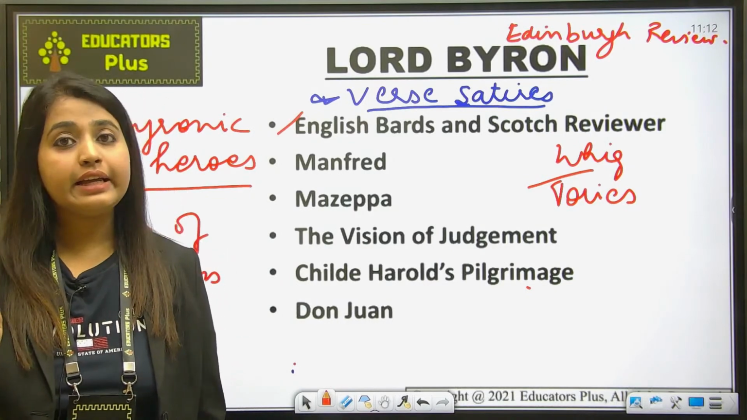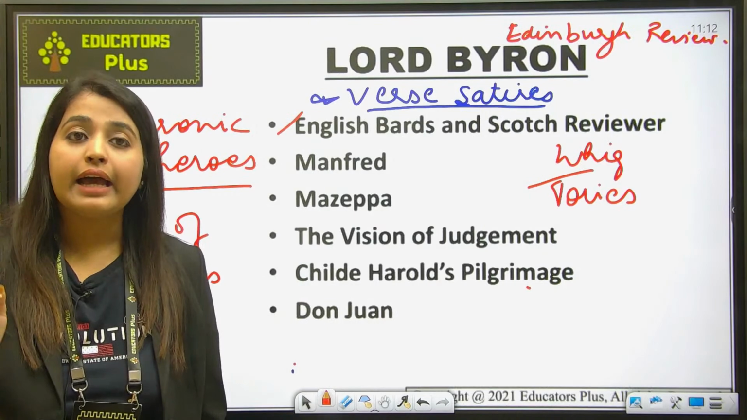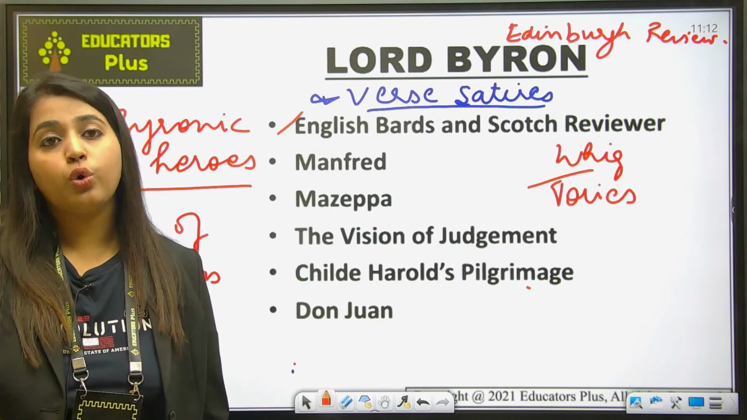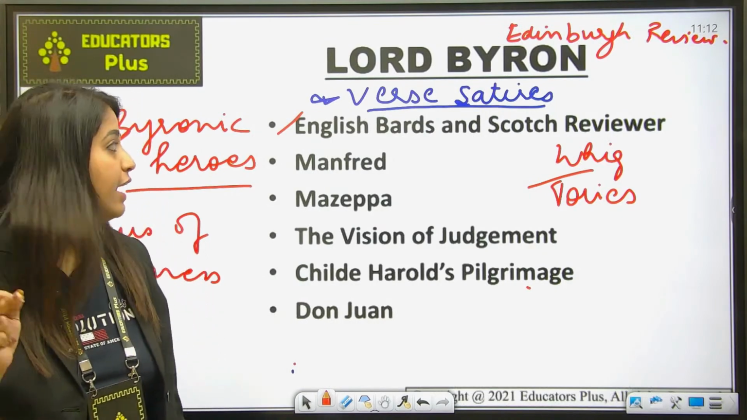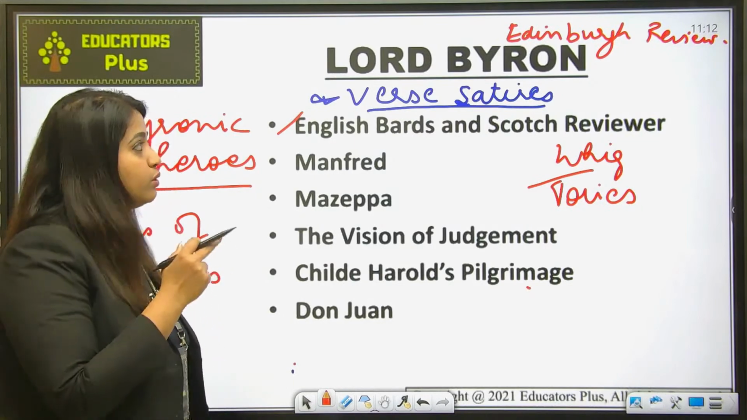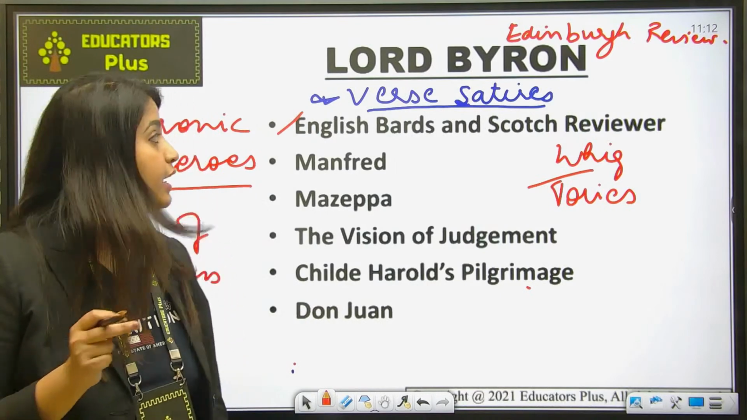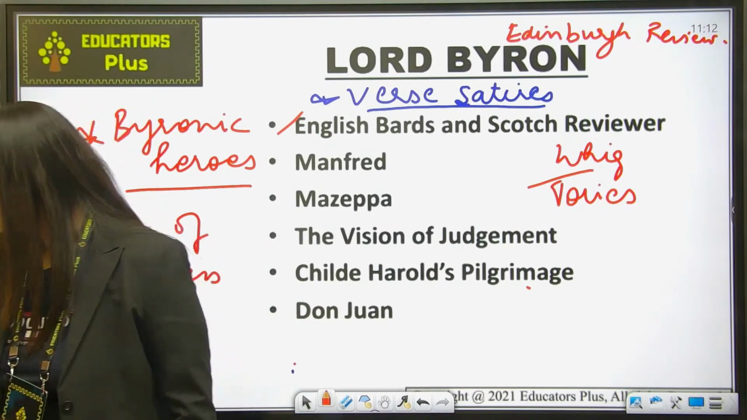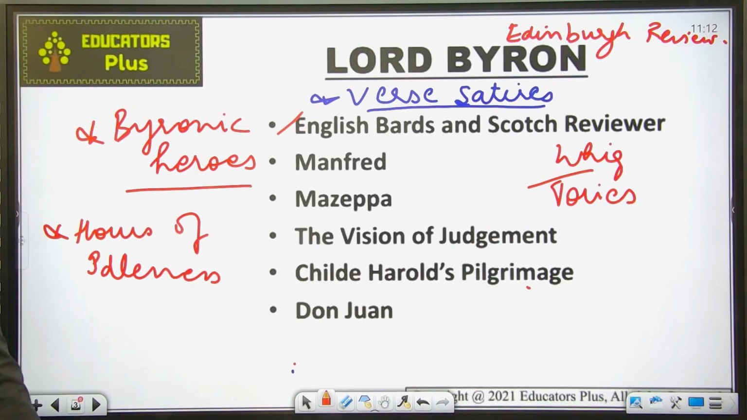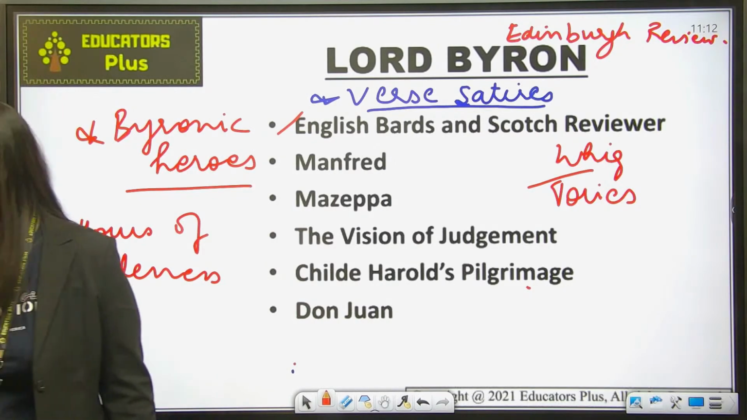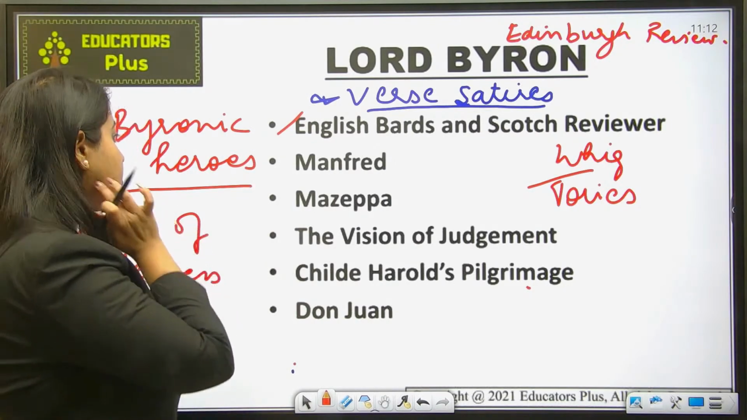And which writers does he attack in this particular work? He attacked Southey, Wordsworth, Coleridge and Scott. And Francis Jeffrey, who is known as the originator of the Edinburgh Review, was also criticized by him in this particular work. Okay, is it clear? Fine.